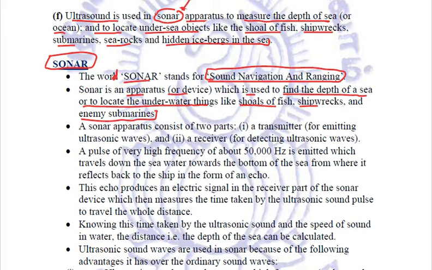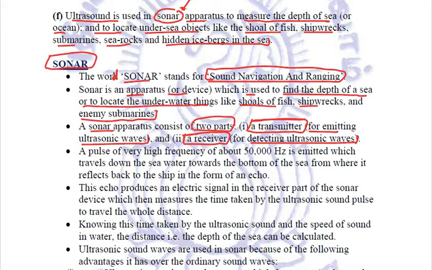How does it do it? This sonar apparatus consists of two parts. One is a transmitter, which is used for emitting ultrasonic waves, and the second part is a receiver, which is used for detecting the ultrasonic waves.